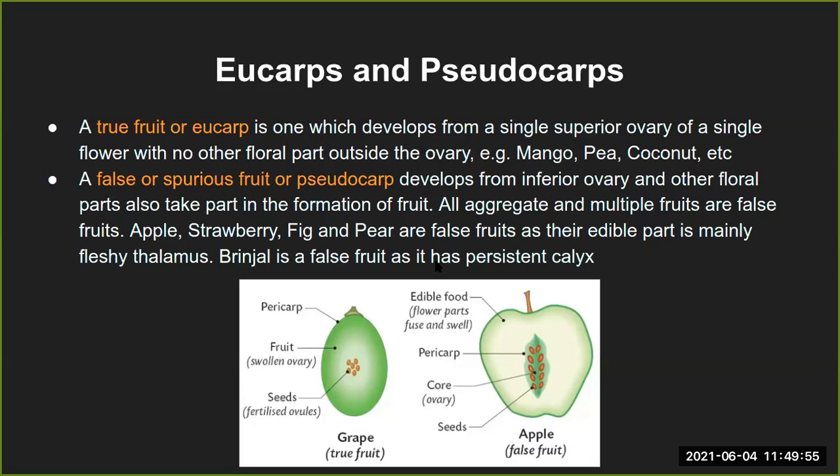So that is also a false fruit. Similarly, in pomegranate, if you have seen the original fruit, at one end or at the center of that sphere you will see a calyx-like structure, and it actually looks like a dried flower. So that is also a false fruit.